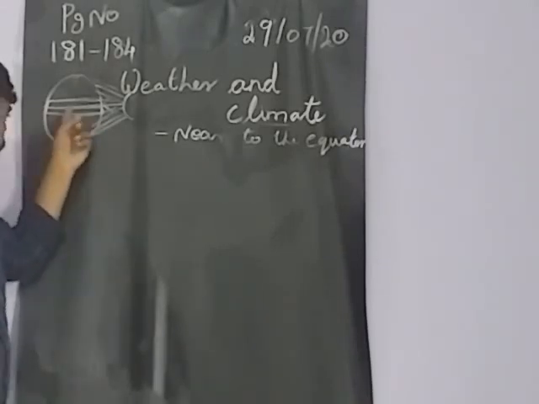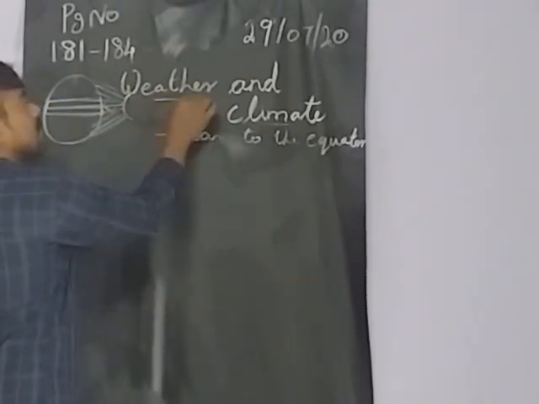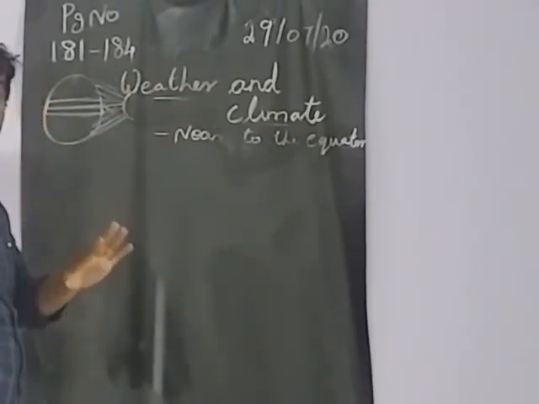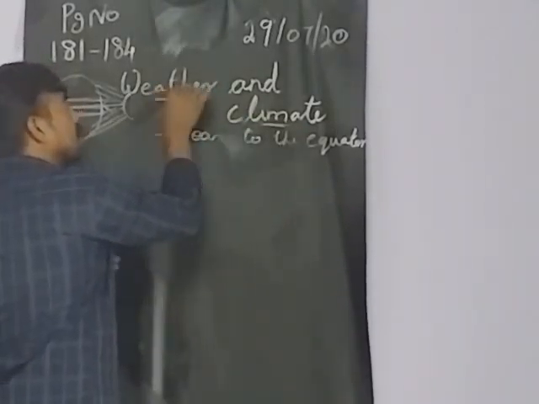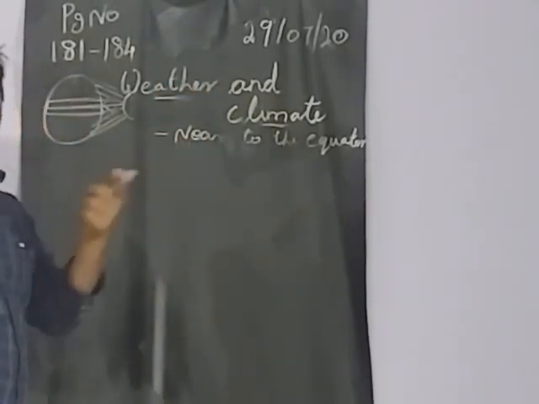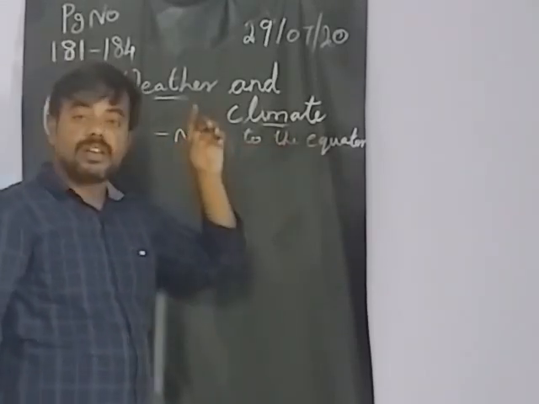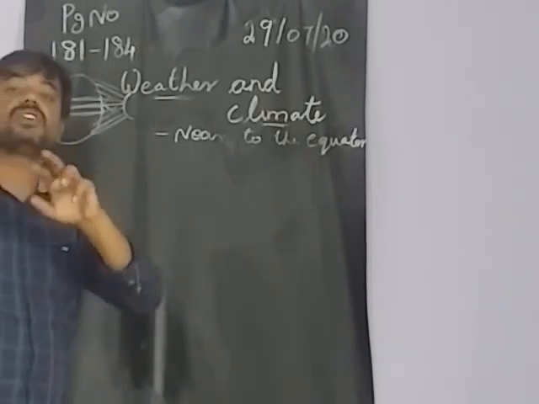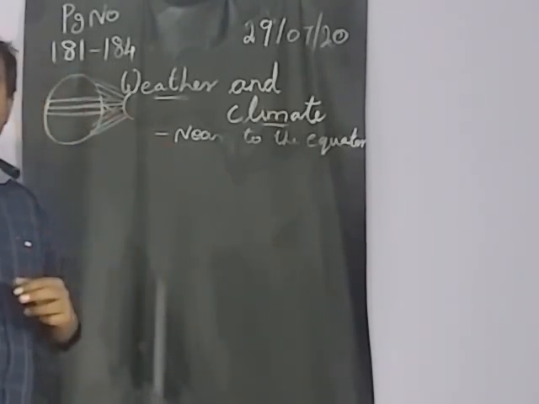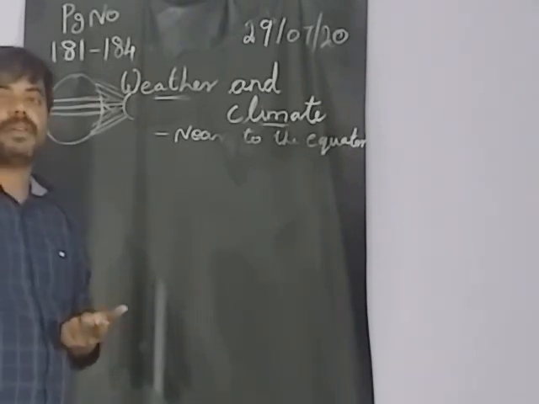But at that time we will get rain also. That will be the weather. Normally we get too much temperature, and that will be the climate. But we will get rain also at that time, and that is called weather. So that is the thing. Being near to the equator is one of the reasons for changes in the climate and the weather.